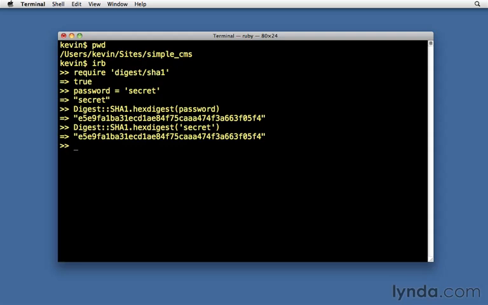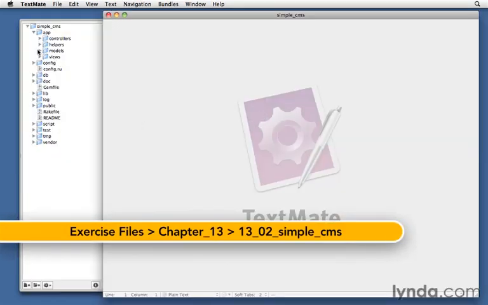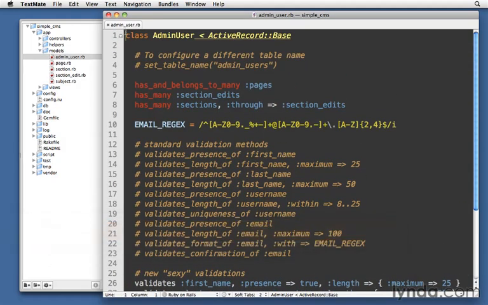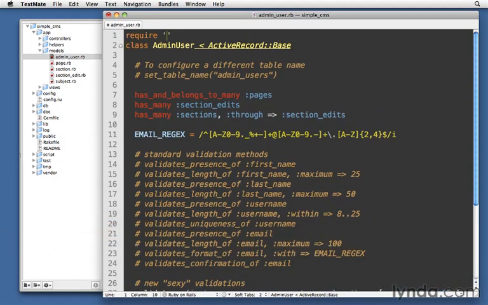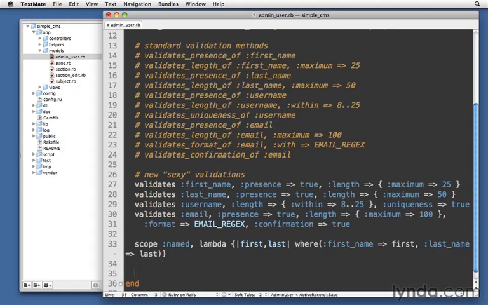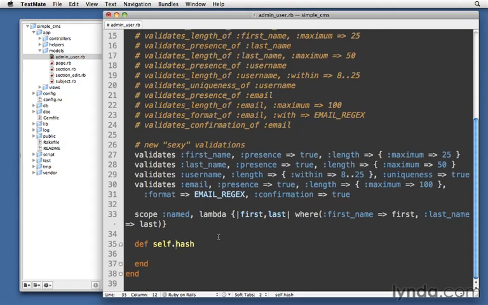Let's go to our admin user model and actually add a method for it. So I'll go into my simple CMS, into the models, into admin user. We want to do the exact same steps that we just did there. We want to do a require at the beginning, make sure that it's available to us, SHA-1, and then we'll jump down here and we'll write a new method, def, and we'll call this method hash. It's going to be a class method. We want to be able to call it anytime, not just when we have an instance.